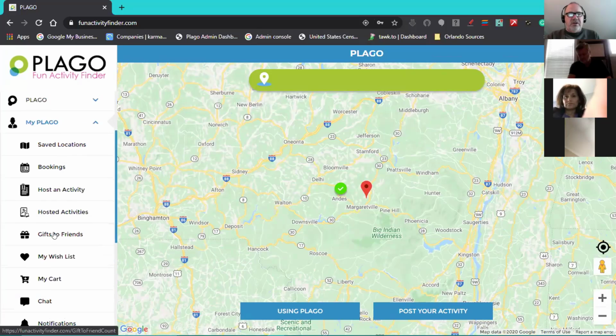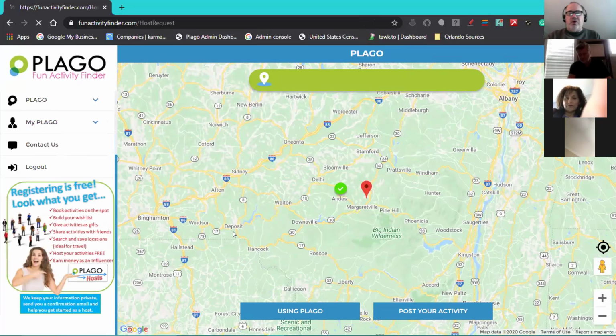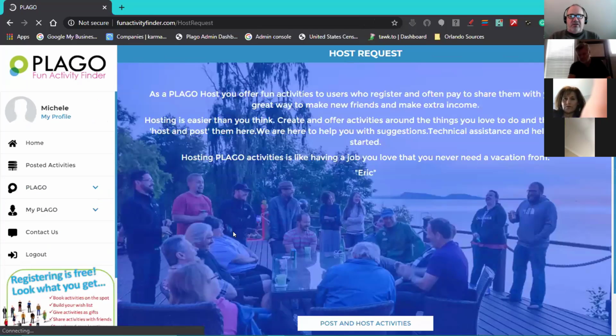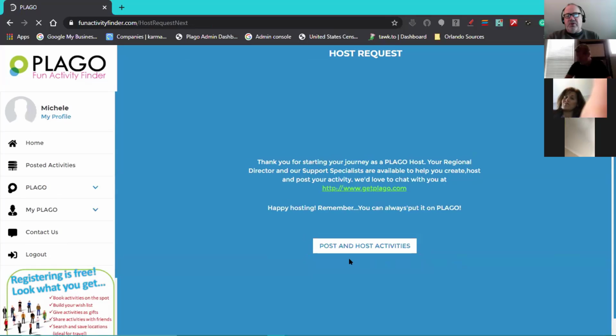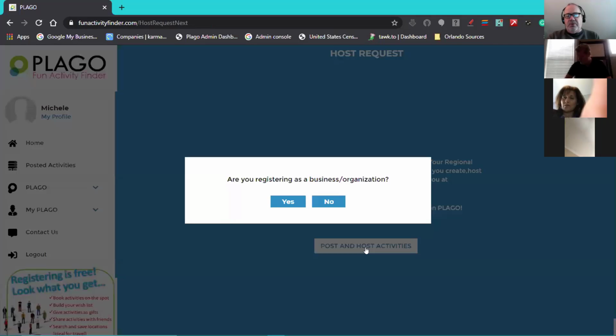However, you'll notice that if you go to host an activity, you're going to get a screen that says, as PLAGO host, you offer fun, start posting and hosting activities. So it's explaining to you that you need to go through the next process. So you tap the button, post and host. Thank you for starting your journey as a PLAGO host. You can learn more at Get PLAGO, happy hosting, post and host.